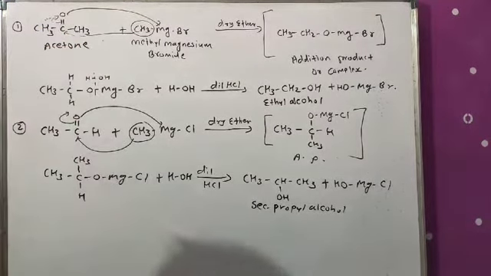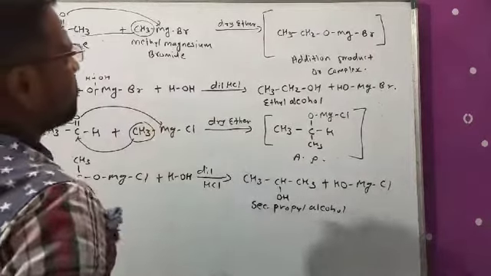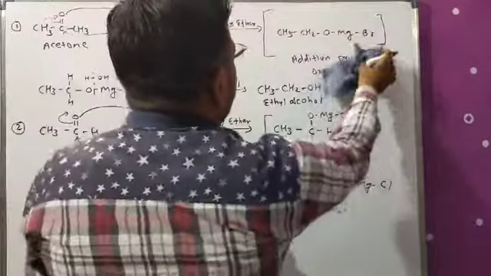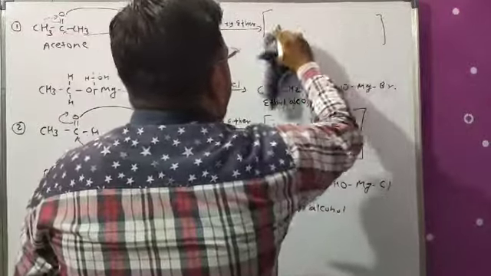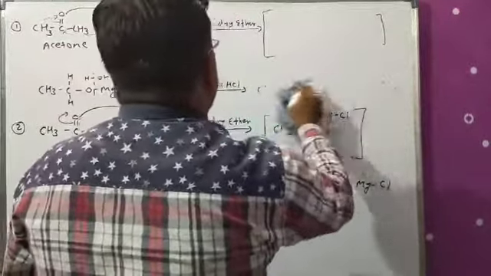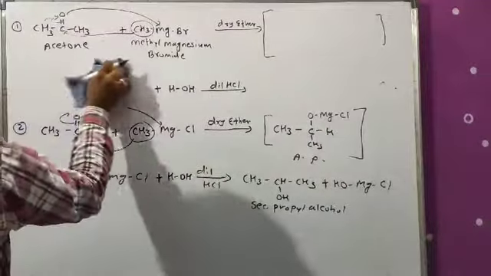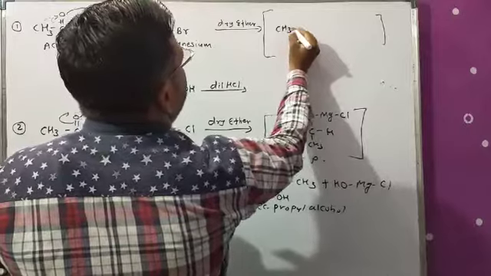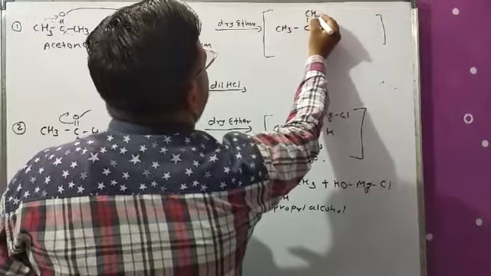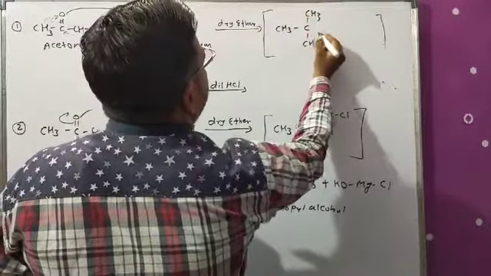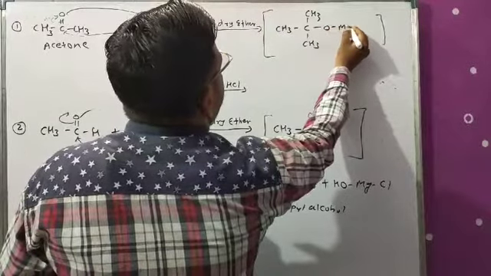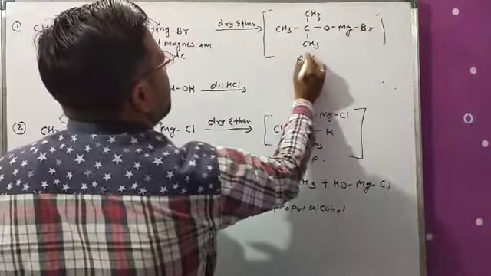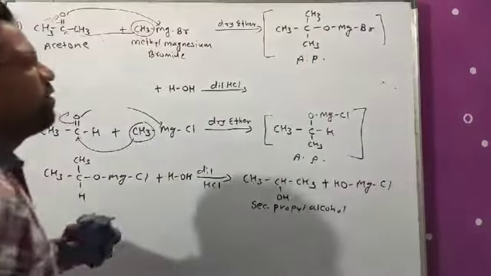When acetone reacts with methyl magnesium bromide in presence of dry ether, we get first the addition product like this, CH3 C CH3 CH3 and OMgBr. Okay, this is the addition product or addition complex.